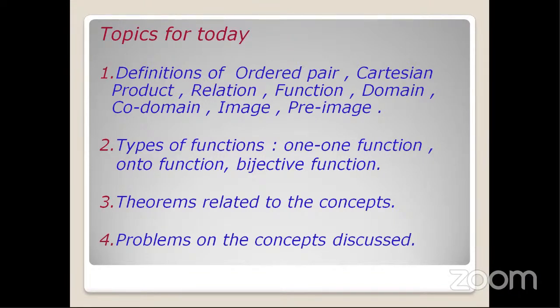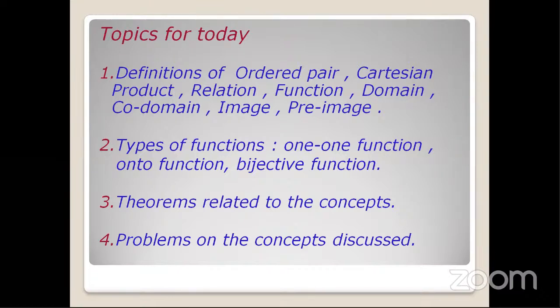Before we start with an ordered pair, you are familiar with the definition of a set, isn't it? In class 10, you have studied the concept called sets. What is a set? A set is a well-defined collection of objects. You have already seen that.